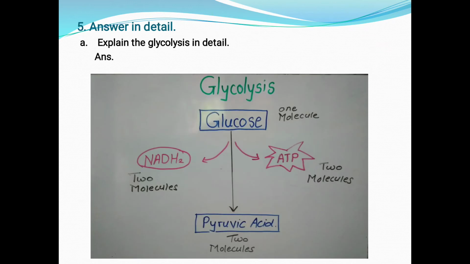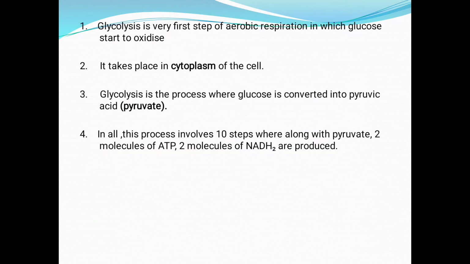Question 5. Answer in detail. First one. Explain glycolysis in detail. See the diagram first. What do you see in the diagram? The glucose is converted into pyruvic acid. One molecule of glucose is converted into two molecules of pyruvic acid. And during this process, two molecules of ATP and two molecules of NADH2 are formed. This is the overall process of glycolysis. Let's see the answer point-wise.